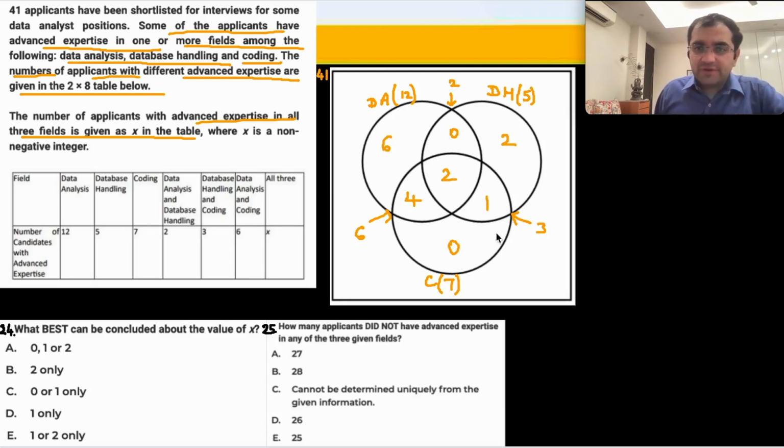Total 12, 14, 15 people I have out of 41. That means यहाँ पे 26 आ जाएगा, which are in none of the fields. And I believe we are done. Very easy set. What can be said about x? X is 2 only. How many applicants did not have advanced expertise in any of the three fields? And that would be 26. The answer for question 24 and 25.